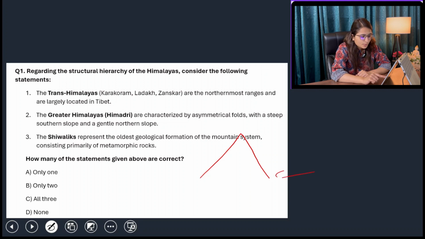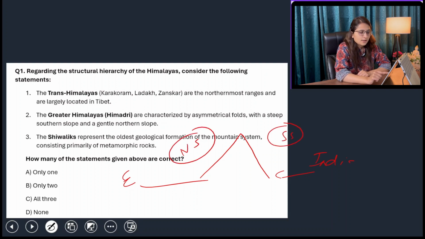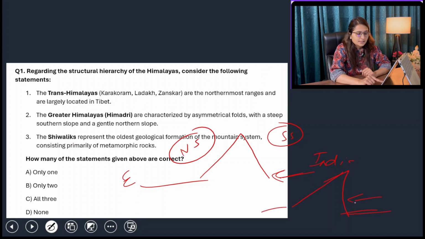As the push is from the Indian plate, and this is your Eurasian plate, this is your northern slope, and this is your southern slope. Due to the push from the Indian plate, this slope has become like this. So that is why we say that they are convex towards the south, and that these folds are asymmetrical in nature, and southern slopes are steeper and northern slopes are gentler, as the push is from the Indian plate, from the southern side. That's why statement number 2 is also right.